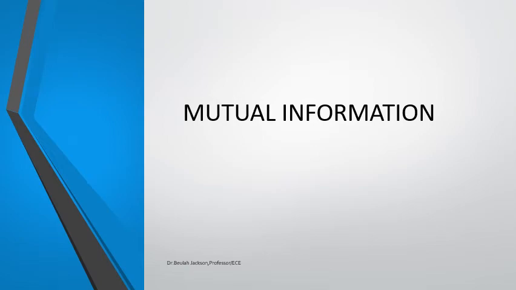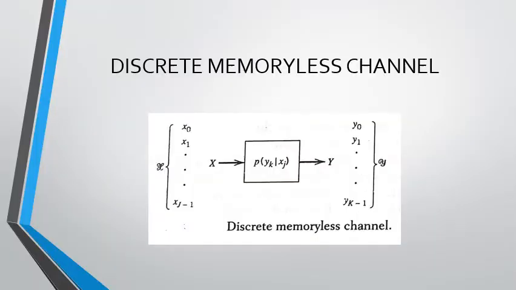Hello students, in this video I am going to explain about the mutual information. To understand mutual information, one must know what a discrete memoryless channel is and the different entropy functions of a channel. So this diagram shows a discrete memoryless channel.